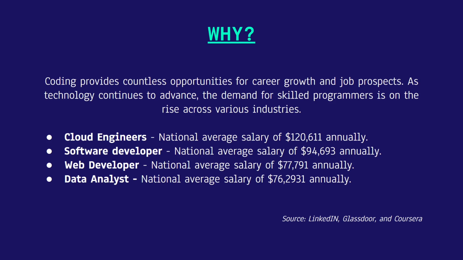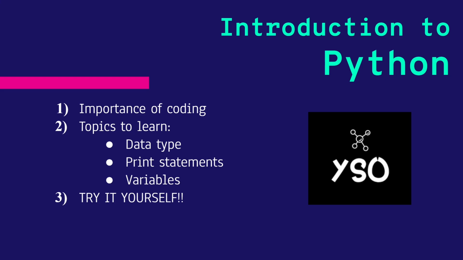It's a very versatile field, and cloud engineers make the highest of 120K annually, and data analysts make the least of national average of 76K. This is not even half of what streams or pathways there are after you learn how to code. It's humongous, it's numerous.